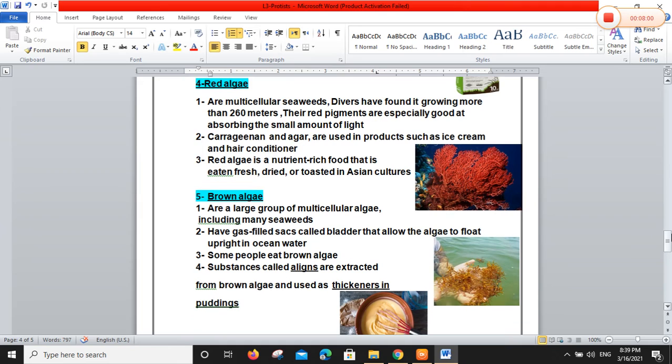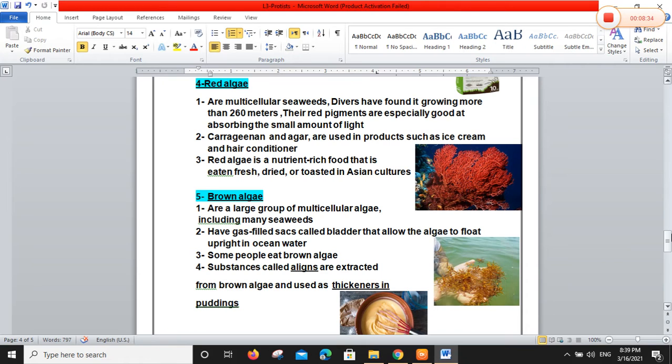Last group of algae, brown algae, also edible, and some industries depend on brown algae. Also brown algae, like red algae, are multicellular, including many seaweeds. But brown algae are characterized by gas-filled sacs called bladders. These sacs filled with gas help it float upright in ocean water.